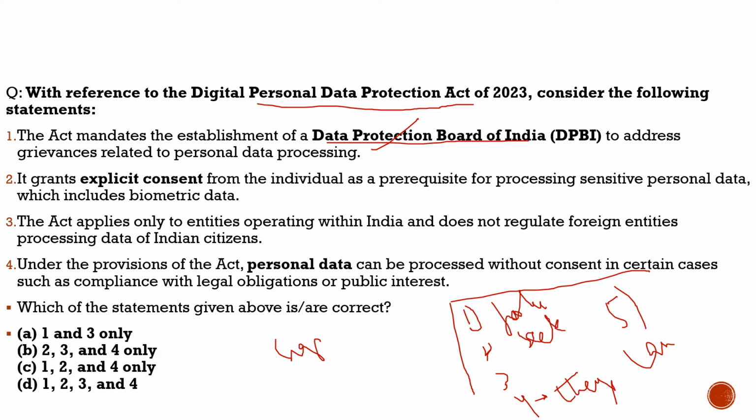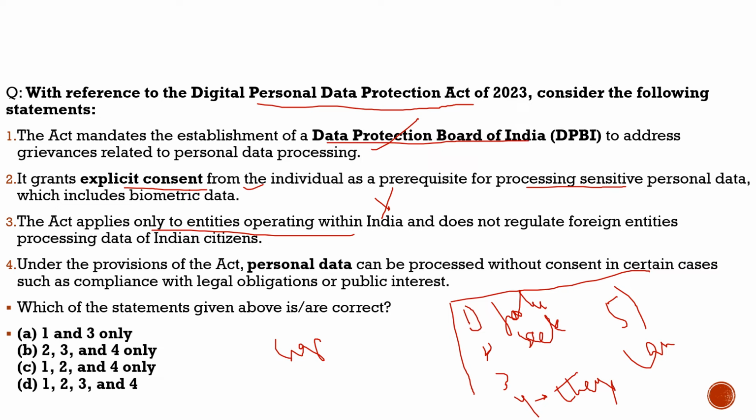Second, it requires explicit consent from the individual as a prerequisite for processing sensitive personal data, which includes biometric data. 100% correct. Explicit consent from the individual is required. That is the prerequisite for processing sensitive personal data. Nothing wrong with statement 2. Third statement: the act applies only to entities operating within India. Totally incorrect. It applies to entities both within India and outside India. So the third statement is incorrect.